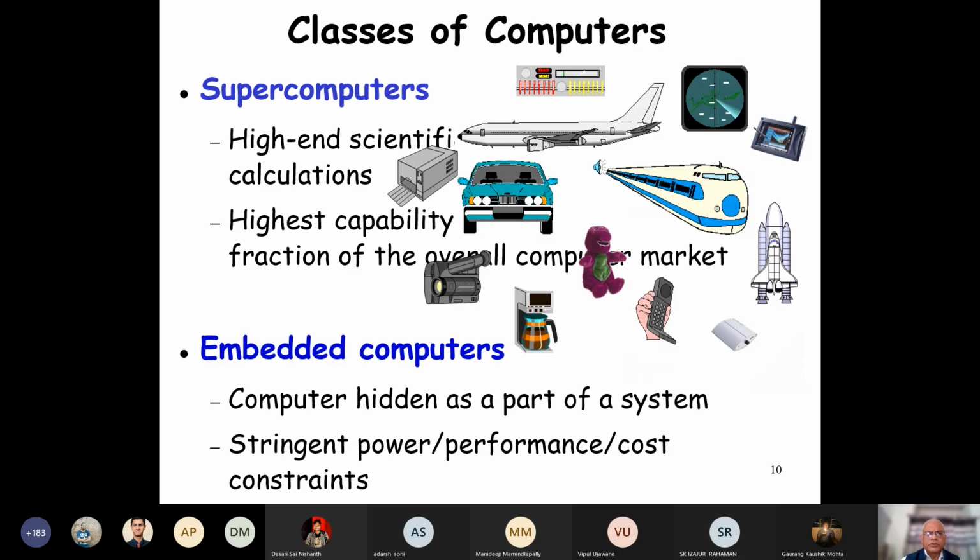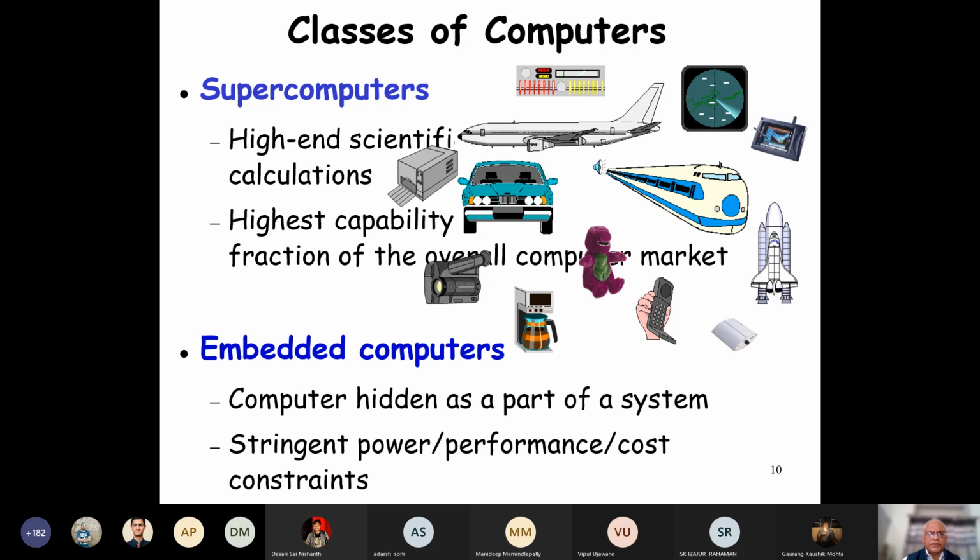But also we have the supercomputers and the embedded computers. The supercomputers do high-end engineering calculations. And these are a small fraction of the overall computer market. Only a few supercomputers are there. On the other hand, embedded computers are largest in number, much larger than the desktops, laptops, supercomputers, and servers all together, which only constitute about 10%. The embedded computers are 90% of the computers in use.